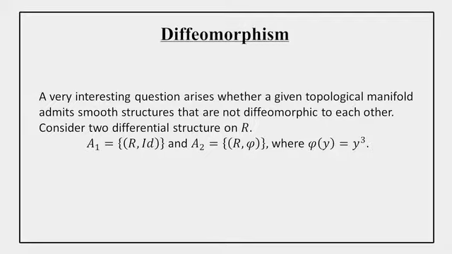The real line R with the identity map. We know that the identity map is a homeomorphism, so this is the smooth atlas, the differential structure on the real line. And there is another, R with phi, where phi is defined by phi(y) = y cube.